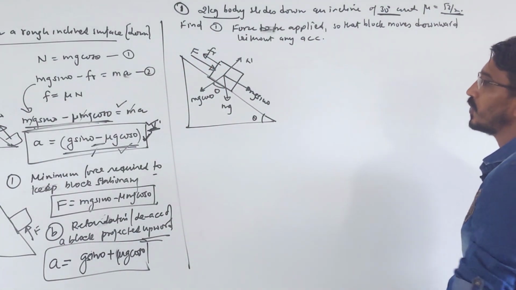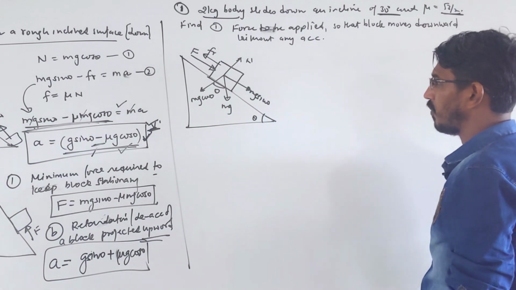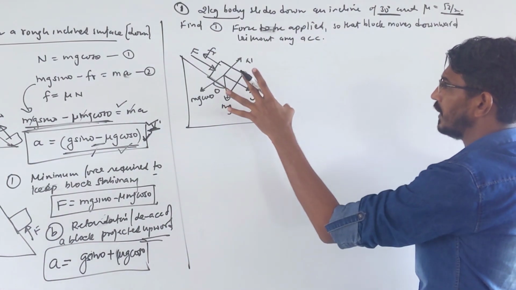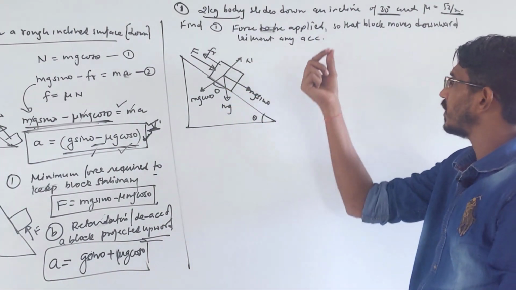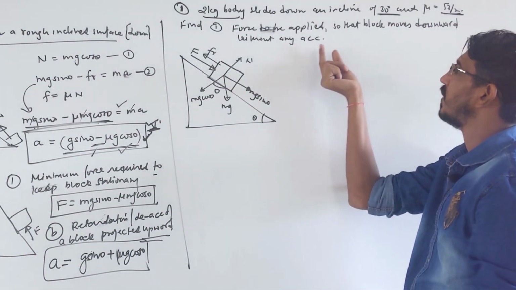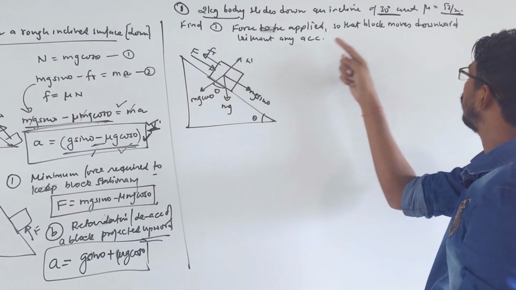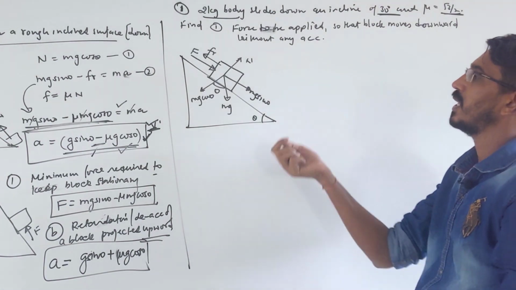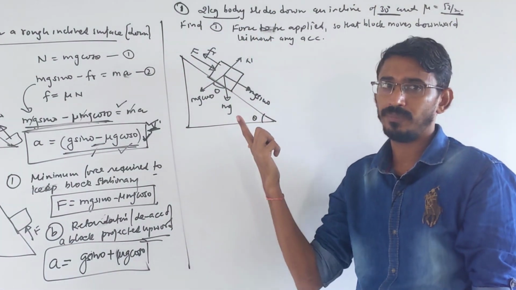So we have to find the applied force, so let's write the equation. In this question the acceleration is not there, it moves without any acceleration, or they can give some acceleration a, no problem.